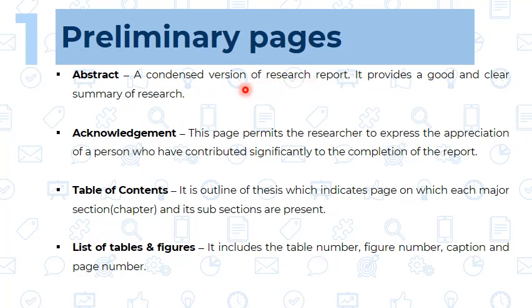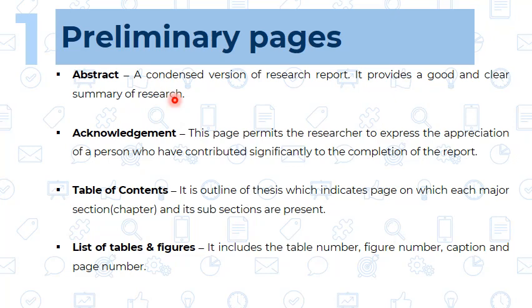Then the next part is the table of contents. We can call it an index page. It is the outline of the thesis which indicates the page on which each major section, that is each chapter, the main body of the research, begins. Suppose 5 chapters are there, those 5 chapters are mentioned in the table of contents with their page numbers. Each chapter is given with its page number, along with its subsections also. Means the main chapter and its subunits. That is called the table of contents.